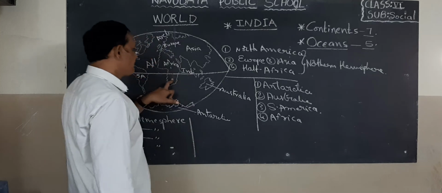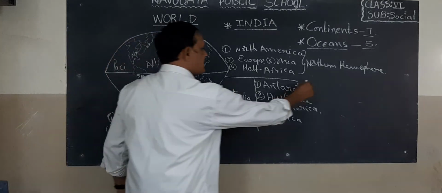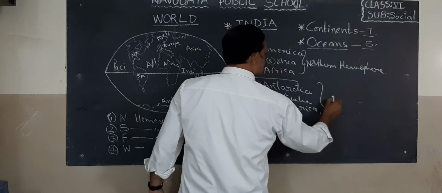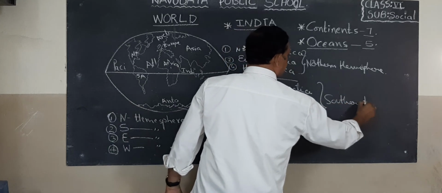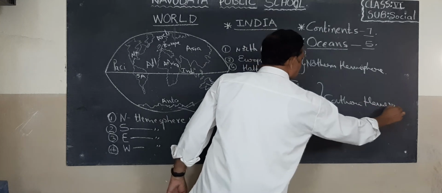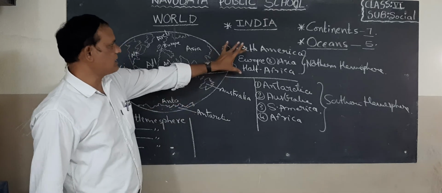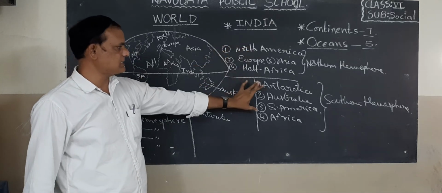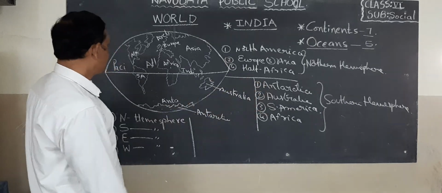Okay, children. Now look at here. These are southern hemisphere continents. These are northern hemisphere continents. These are southern hemisphere continents.